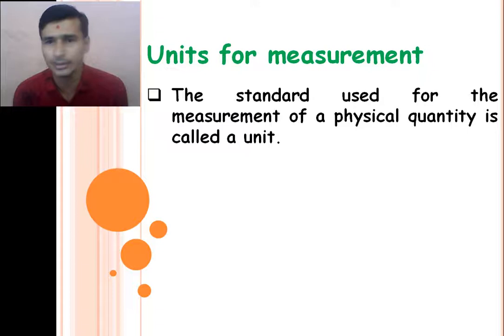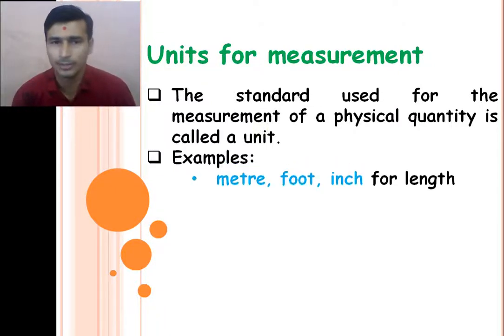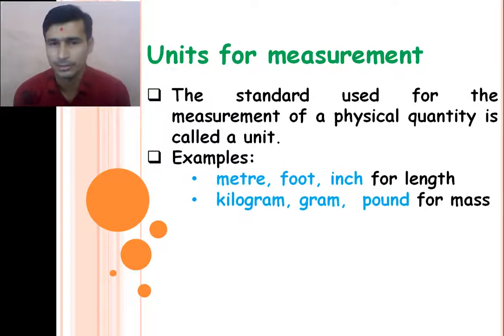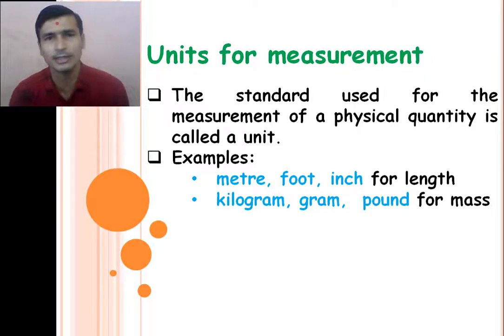So the standard measurement of any physical quantity is called the unit of that physical quantity, right? So for example, for a length, meter, foot, inch, centimeter, kilometer, all these are the units of that physical quantity, right? Similarly, for the mass, we can represent kilogram, gram, pound is also a unit of the mass. So unit for the physical quantity is nothing but a standard measurement of any physical quantity.